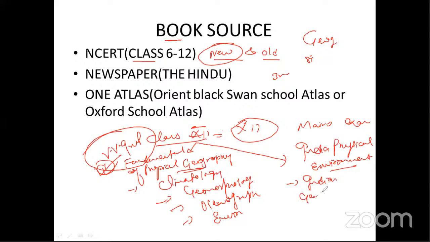Most of the questions in geography will come from Indian geography, like the physiography of India, the Himalayan system, the Great Plain of India. Vegetation, different types of vegetation, what different types of soils are found in India. India's weather and climate system, India's drainage system, meaning the Himalayan river system and the peninsular river system. Everything is written very nicely in India Physical Environment.